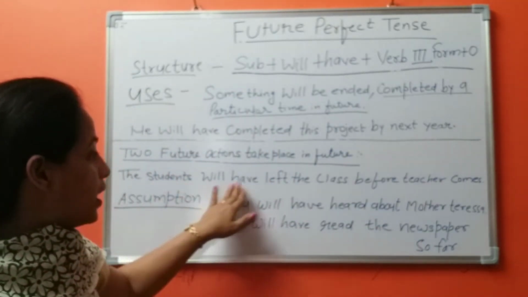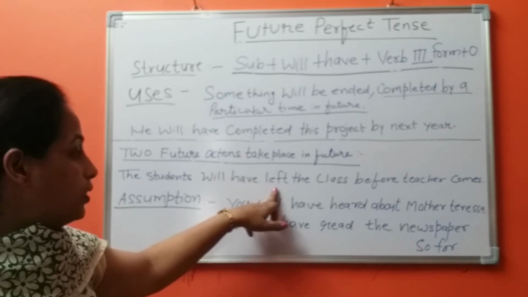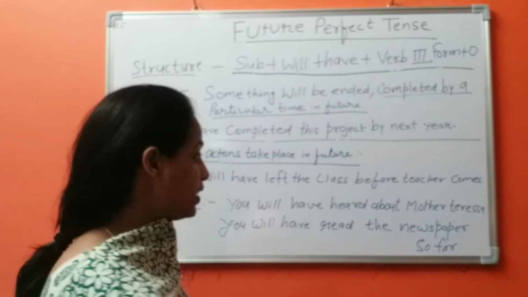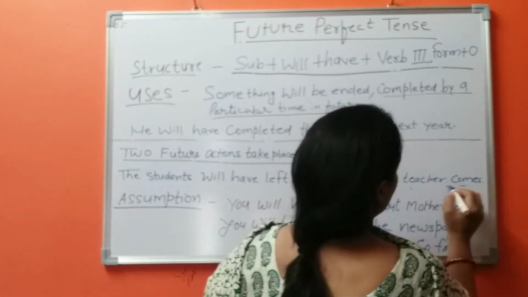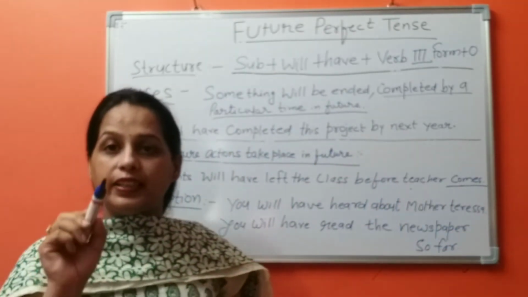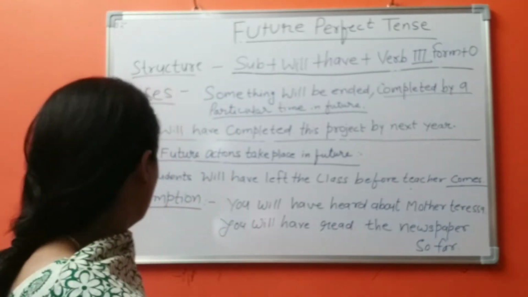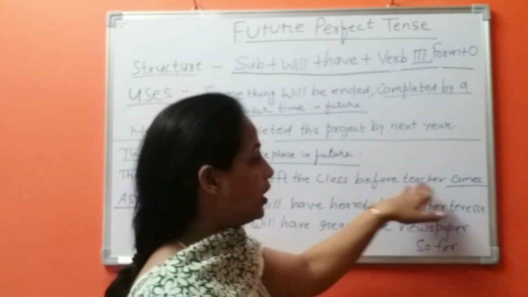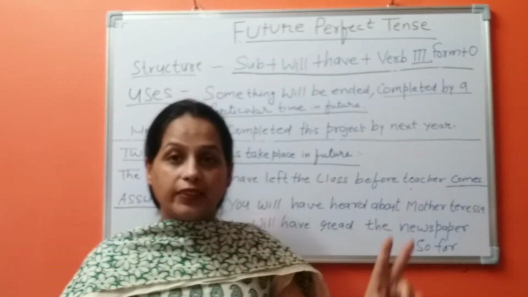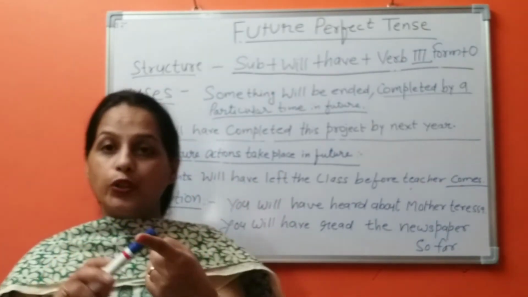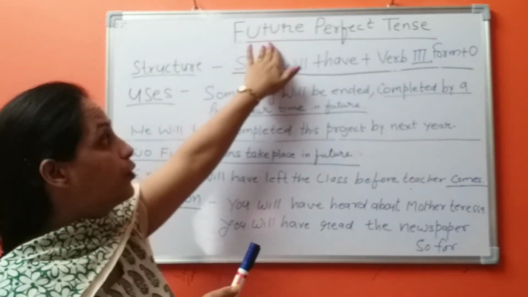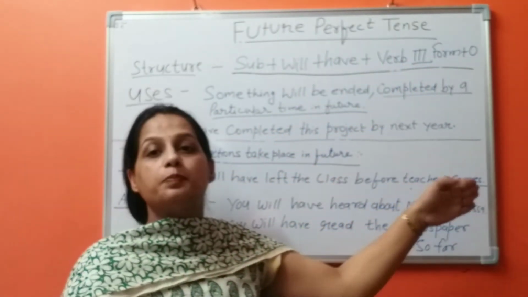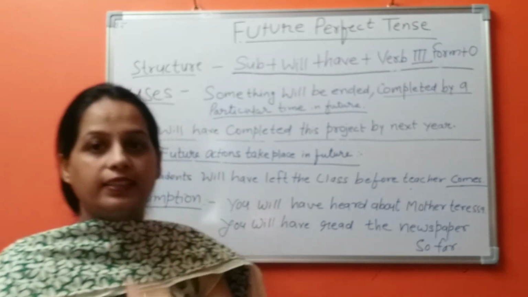The students will have left, is the third form of the verb, the class before the teacher comes. In the second phase of the sentence, we use present indefinite tense. The students will have left the class before the teacher comes. Of two actions, the one which is going to be done first, we use future perfect tense, and for the second activity, we use present indefinite tense. Let's see the next situation.